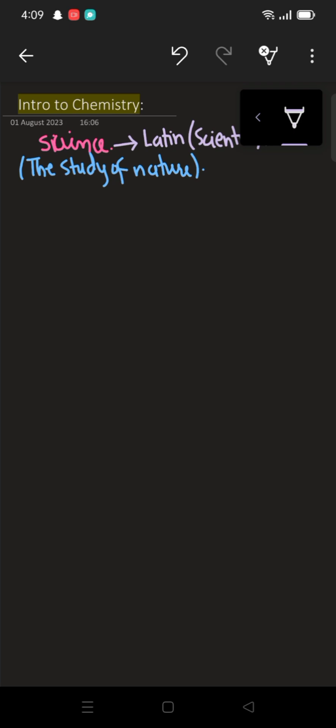Alright. So science is basically the systematic study. Now here the word systematic has been used. What does this systematic mean? Systematic means there is a particular system which we need to follow in order to study science. And in that system there are three main elements. The first main element is observation. First you need to observe the things. Second is experiment. When you observe that thing, you need to experiment with it. After experimentation, you need to measure. So the third element is measurement.